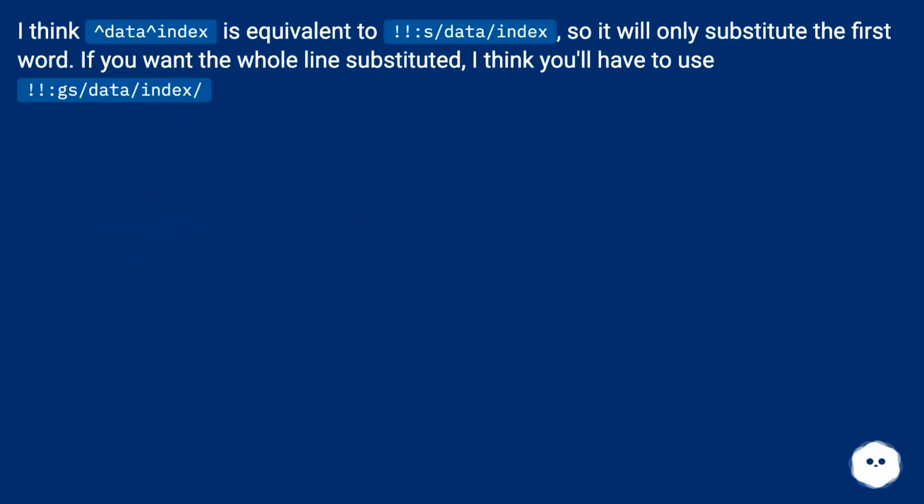I think data_index is equivalent to colon s/data/index, so it will only substitute the first word. If you want the whole line substituted, I think you'll have to use colon gs/data/index/.